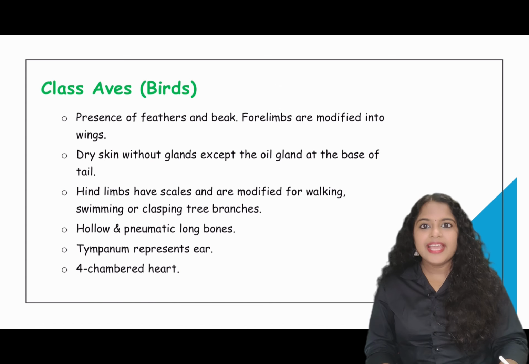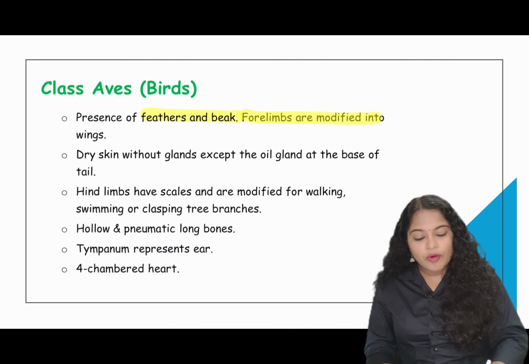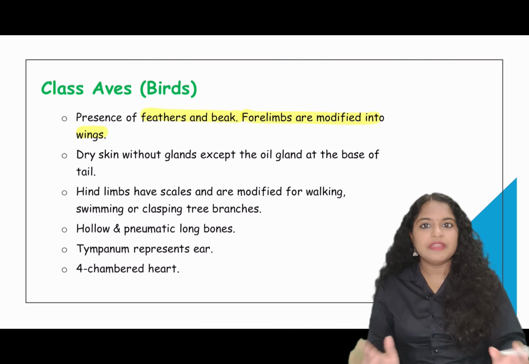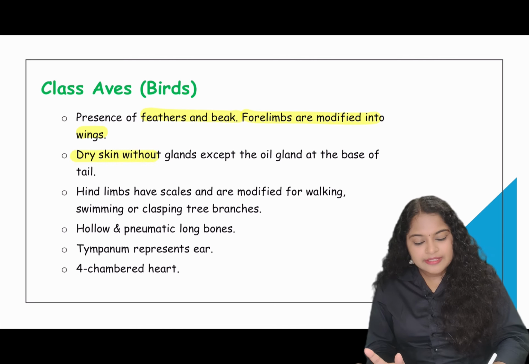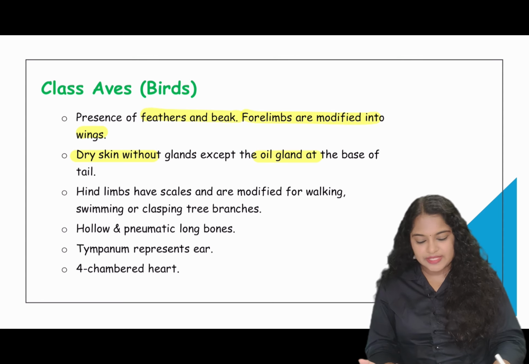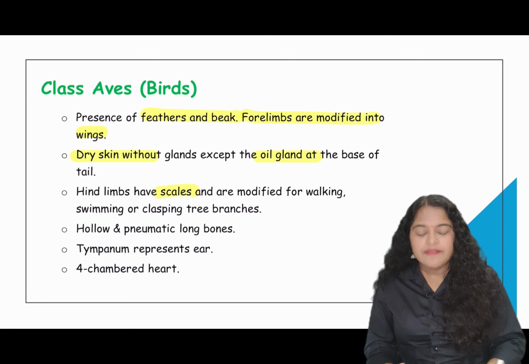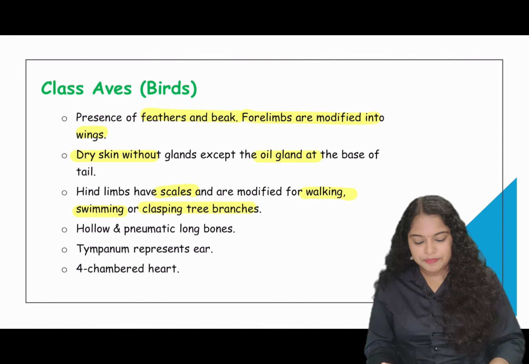Class Aves, they are birds. They have feathers and beaks, and their forelimbs are modified into wings which help them fly. Their skin is dry without any glands, except for a small oil gland present at the base of the tail, which is called the preen gland in some. Hind limbs have scales and are modified for walking, swimming, clasping tree branches.